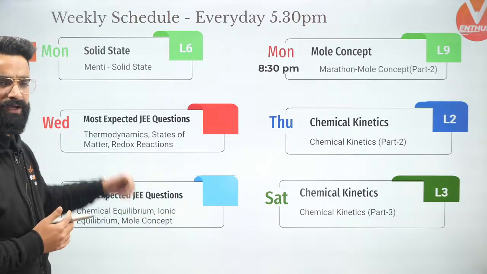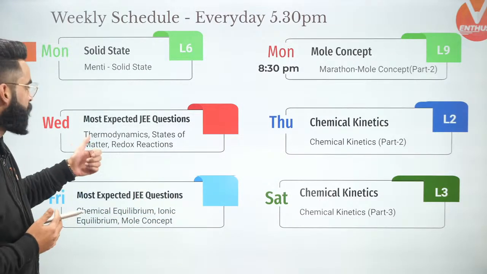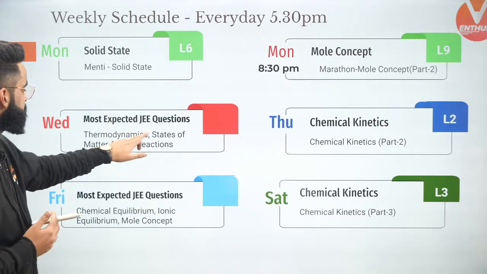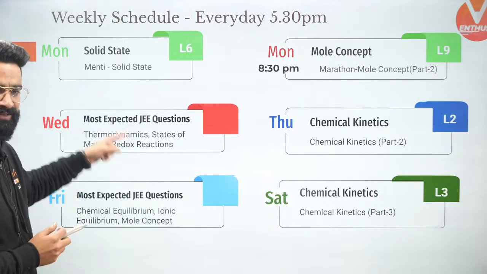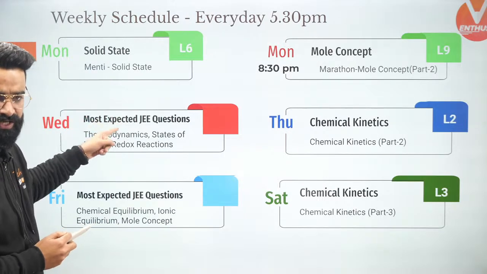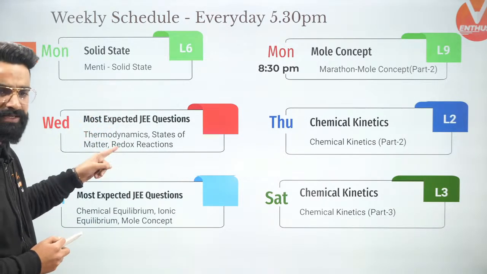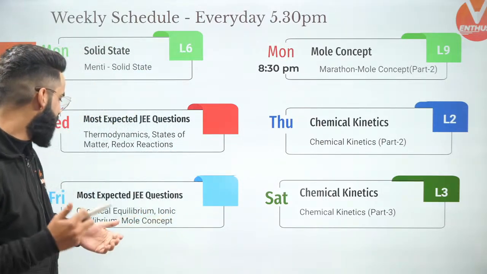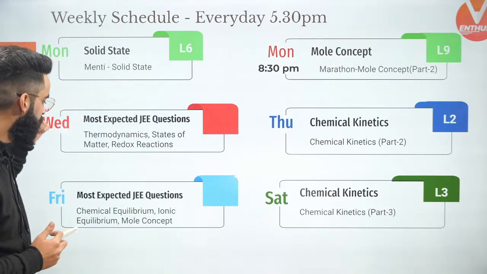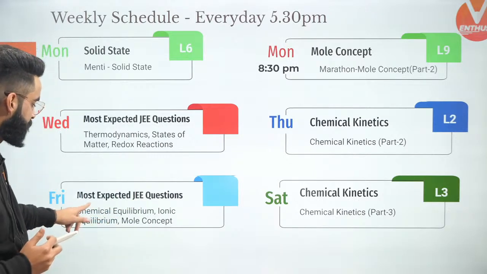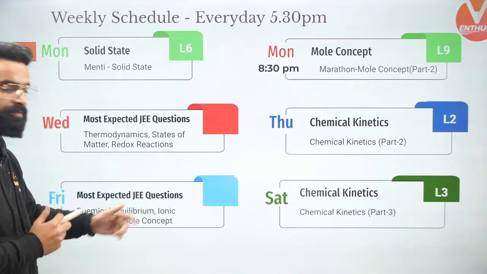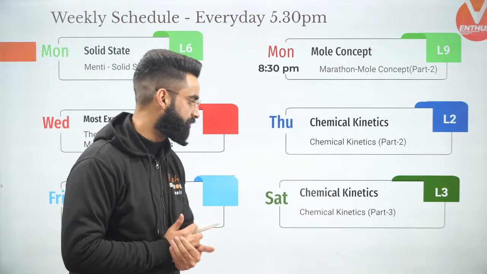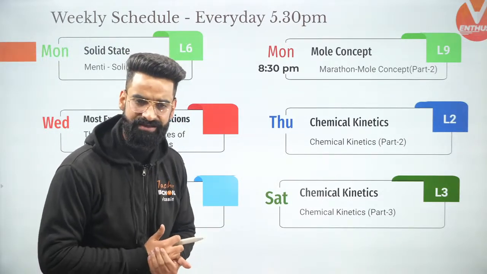On Wednesday, I'll be doing the most expected JEE questions from the chapters thermodynamics, states of matter, and redox reactions, and this is valid for the ones who are going to write JEE in 2021. On Thursday, there will be part 2 of chemical kinetics, and on Friday, there will be most expected JEE questions from chemical equilibrium, ionic equilibrium, and the mole concept. On Saturday, we are going to do chemical kinetics part 3.